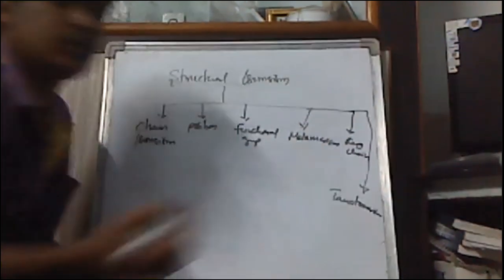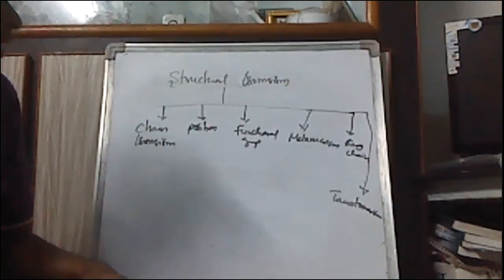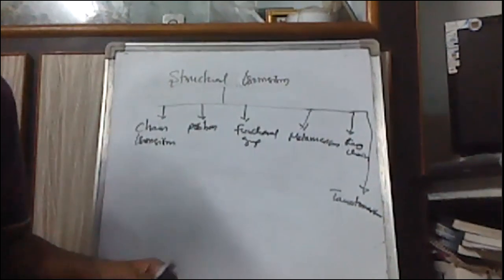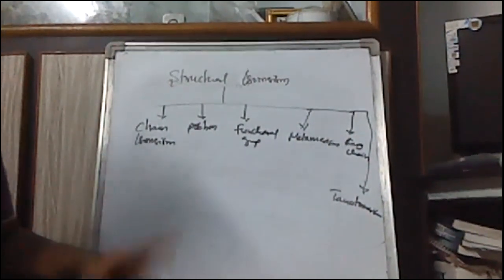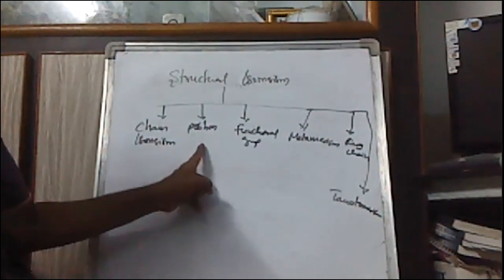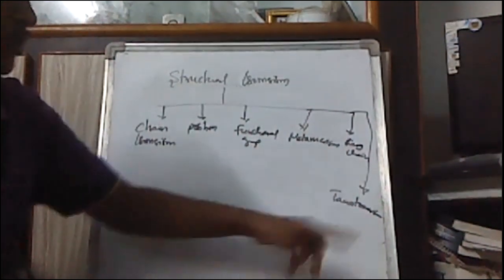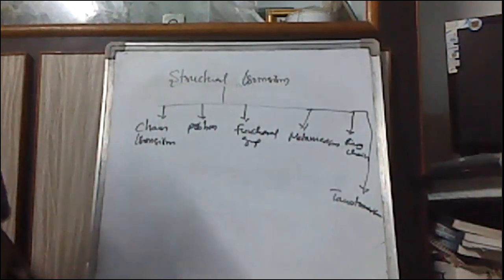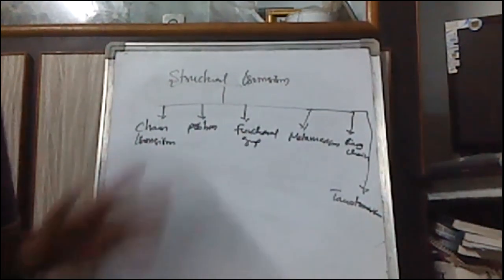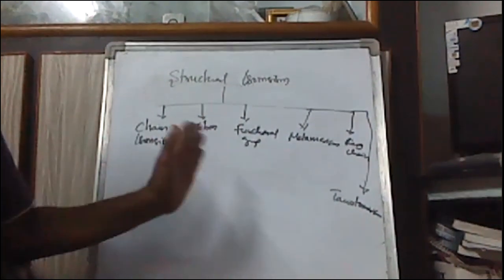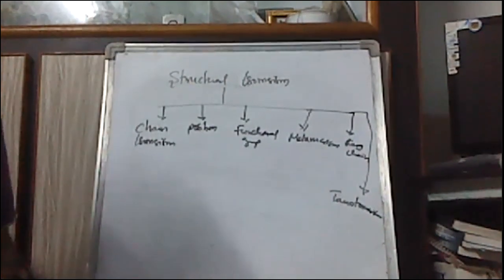Structural isomerism is classified into chain isomerism, position isomerism, functional group isomerism, metamerism, ring chain isomerism, and tautomerism. Now we need to discuss all these one by one with examples.